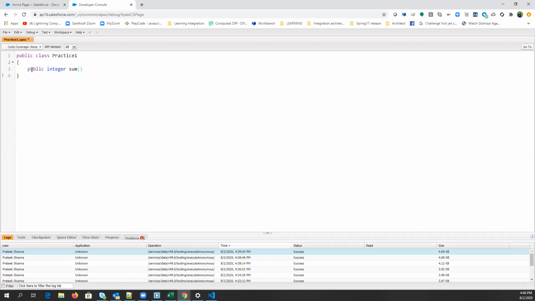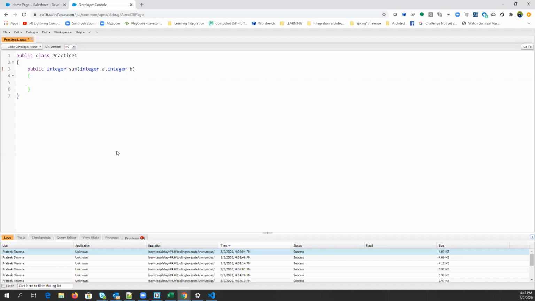Then let's say I will write integer, because if we are doing the sum of two values, then it should be an integer, right? Integer a, comma, integer b. The variable name can be anything: a, b, c, d, whatever, right? And then we need to define the scope of this method. Here we have the scope of this class, and now we have the scope of the method. So this method starts from here and closes here. Is that fine to everyone?